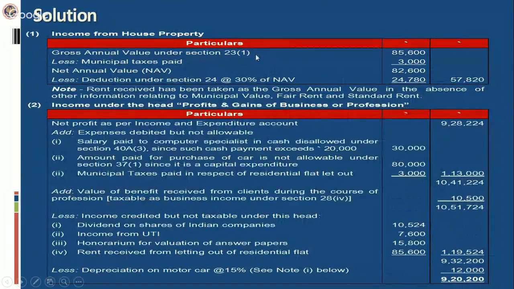This is income from house property. Here gross annual value, directly you cannot only sum up the amounts, you have to show in respect to which property I think this amount is related to.